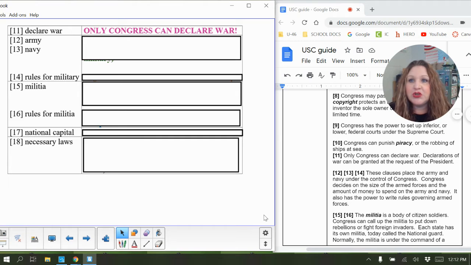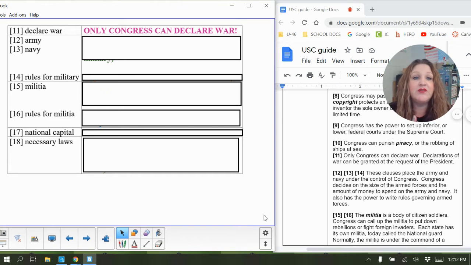Our next ones, numbers 12, 13, and 14, they're similar, but they have different clauses, but I still grouped them together. So I'm going to read 12 and 13 first, and then we'll look at number 14. So we have Army and Navy. Actually, I put them all together here, so I'm going to read all of them together. These clauses place the Army and Navy under the control of Congress. Congress decides on the size of the armed forces and the amount of money to spend on the Army and the Navy. It also has the power to write rules governing the armed forces.